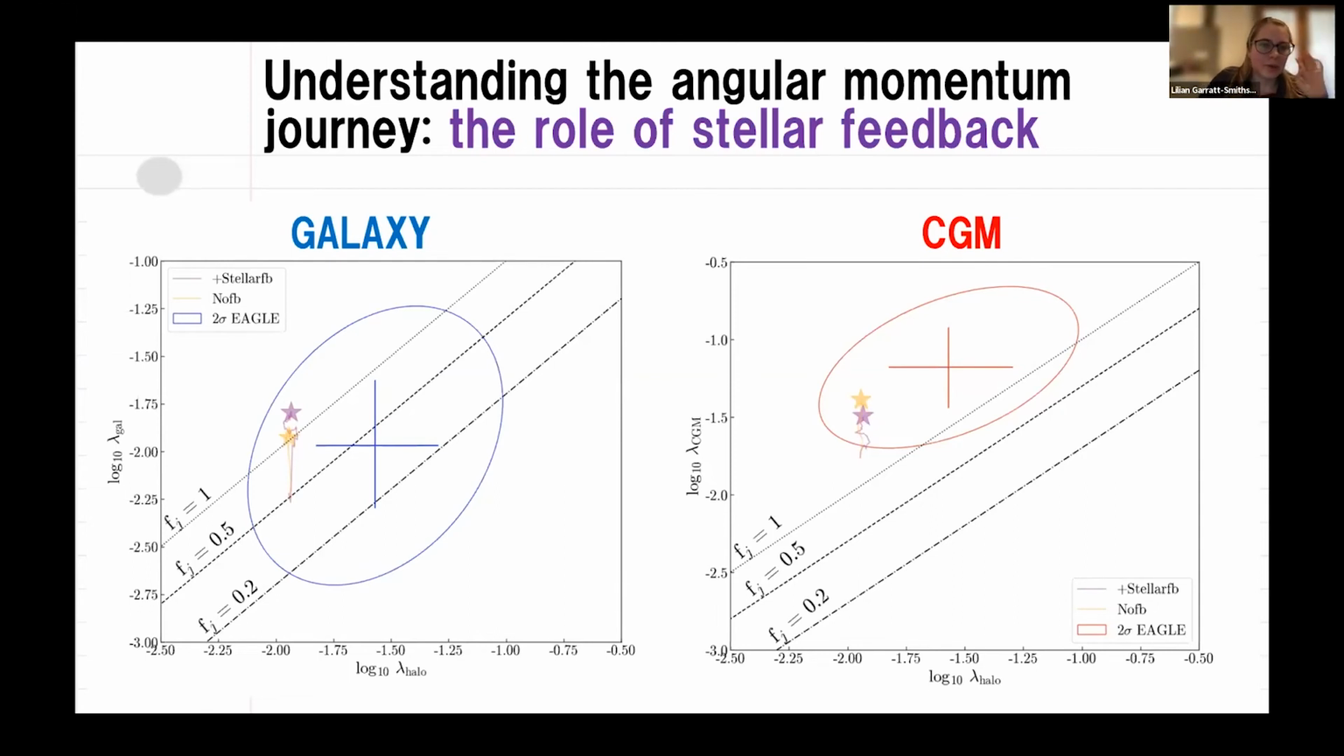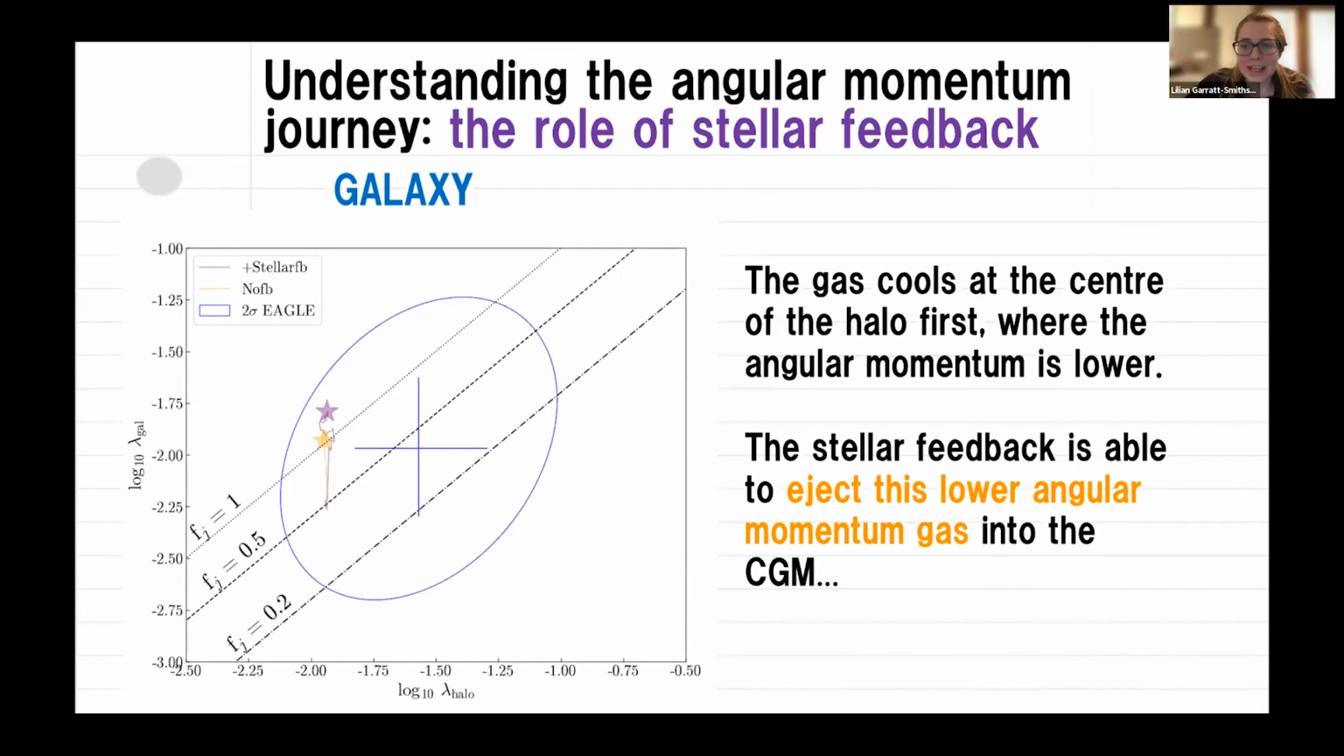If we focus on the left, this is the spin of the galaxy versus the halo. You can see that the stellar feedback case is above that of the no feedback case. So the FJ value is above it. And on the right, we've got the circumgalactic medium spin, and the no feedback case is actually above it this time. So the reverse is true.